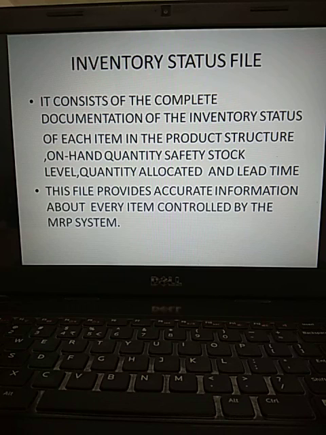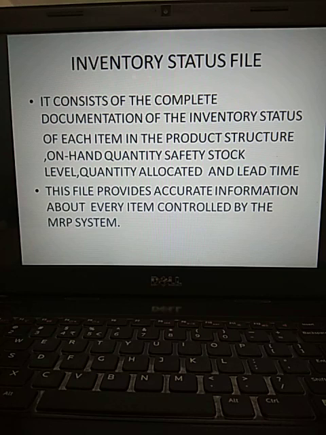On-hand quantity means how much is available for immediate use. Let us suppose 100 items. If all 100 buttons are available, that is on-hand quantity. Safety stock. Not only 100, some extra 25 items are there for future purpose. So 25 is the safety stock level.